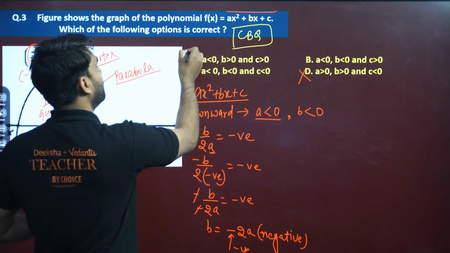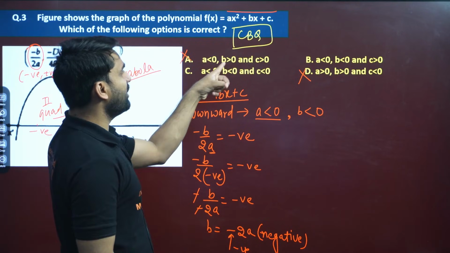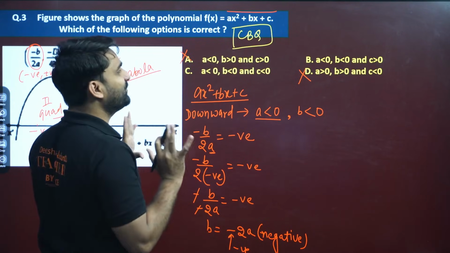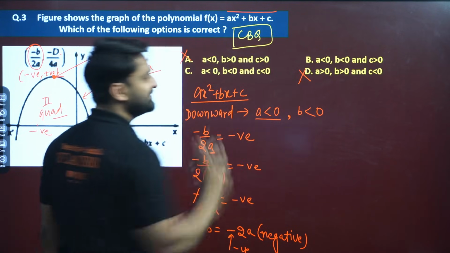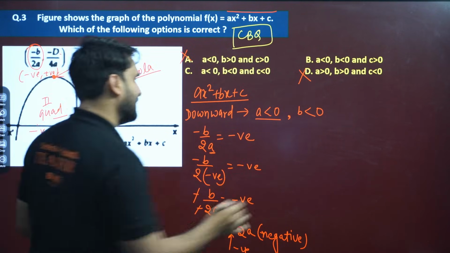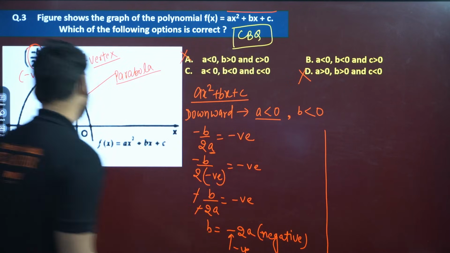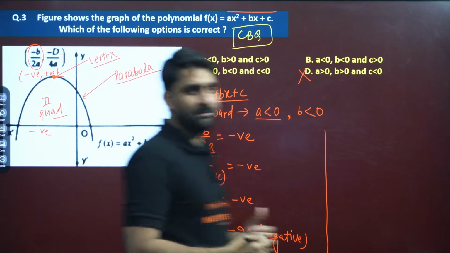Can we go through the options here? So this option will be eliminated, because a is less than 0 and b is greater than 0. So only two options we have: a is less than 0, b is less than 0. Now let's clarify about c. What about c?